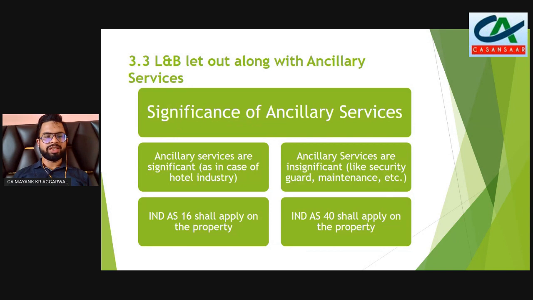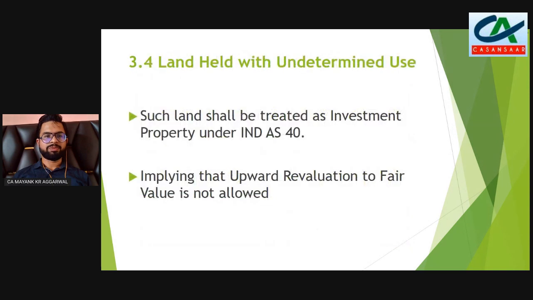So in those cases, Ind AS 16 shall apply. While in case the ancillary services are insignificant, like if we let out a flat or a property and provide a security guard with that property, in that case Ind AS 40 shall apply.